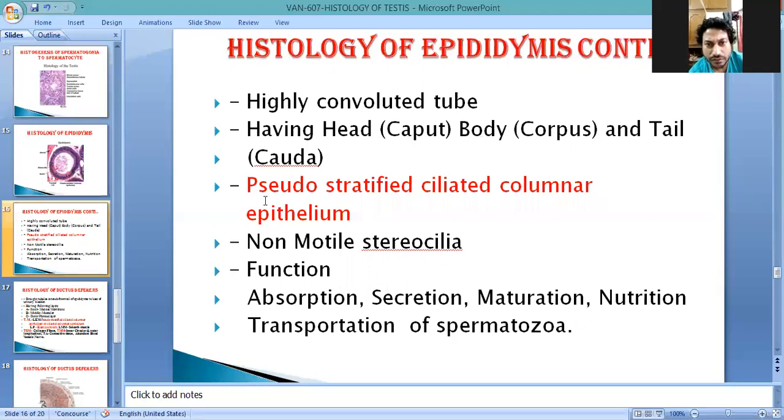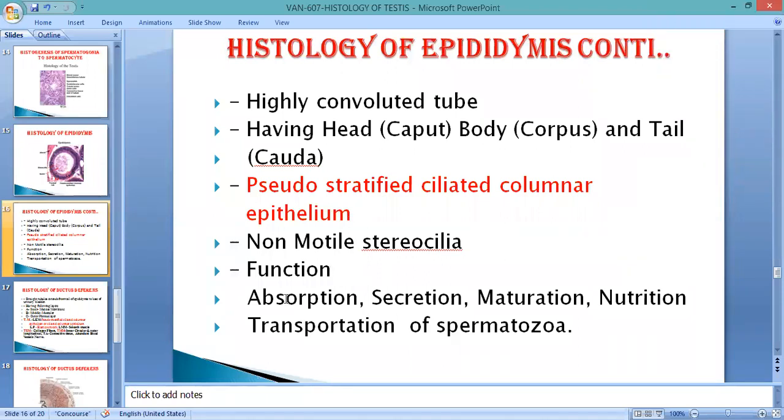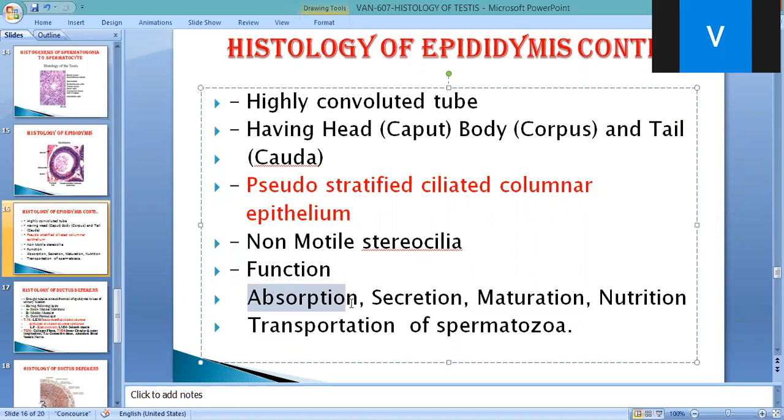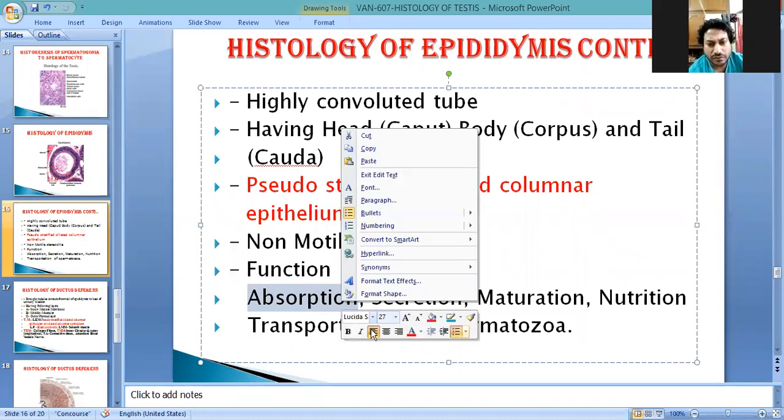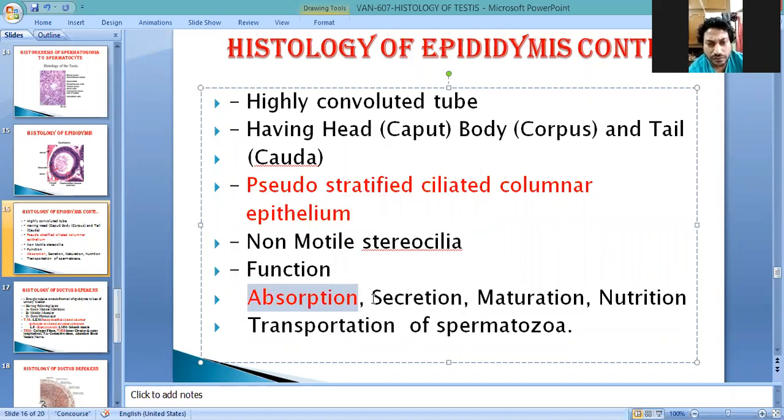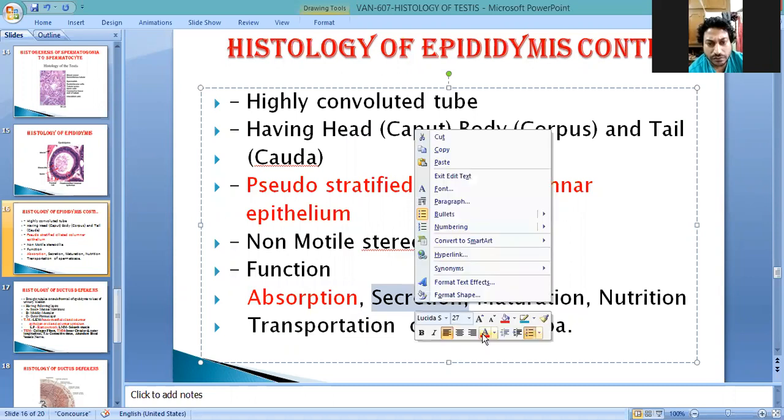Its epithelium is pseudostratified columnar with stereocilia, and its function is absorption, meaning the epididymis absorbs the secretory products of the sperm.